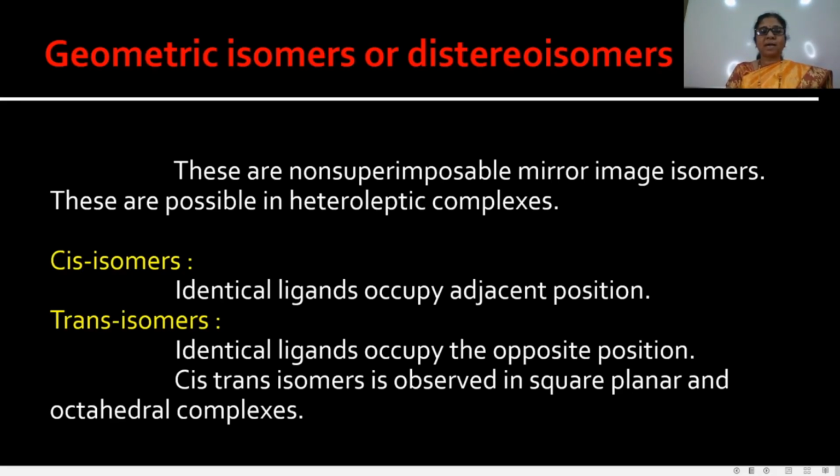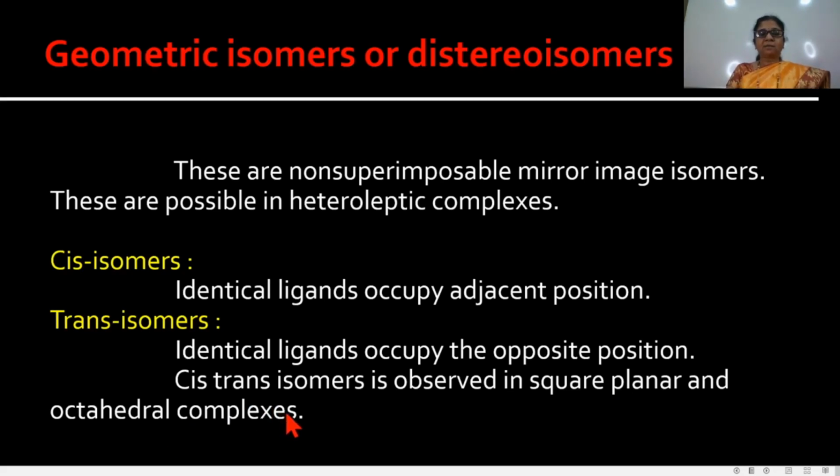In cis isomers, identical ligands, that means the same ligands, occupy the same side of the central metal ion. In trans isomers, the same ligands occupy opposite positions. Heteroleptic complexes show these geometric isomers, the cis isomer and trans isomer. Cis-trans isomerism is observed in square planar and octahedral complexes.